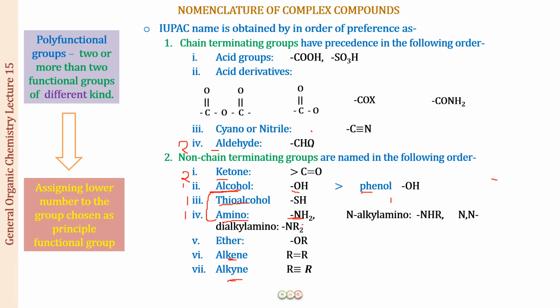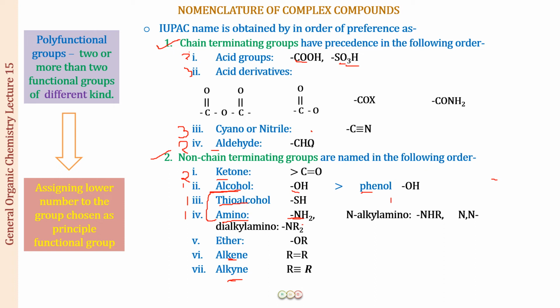We have first of all the chain terminating groups to be higher in priority than the non-chain terminating groups. Then among these, the acids, the acid derivatives and the cyano groups, they are all having 3 bonds, the way we have remembered this trick. So first of all, we will be starting with the carboxylic acid group. Okay, because these are the main acids. Then we have the sulfonic acid. Carbon is more important to us than sulfur. Then the acid derivatives. Here we are remembering this as a reaction. First of all anhydride, then ester, then acid halides, and then acid amides.